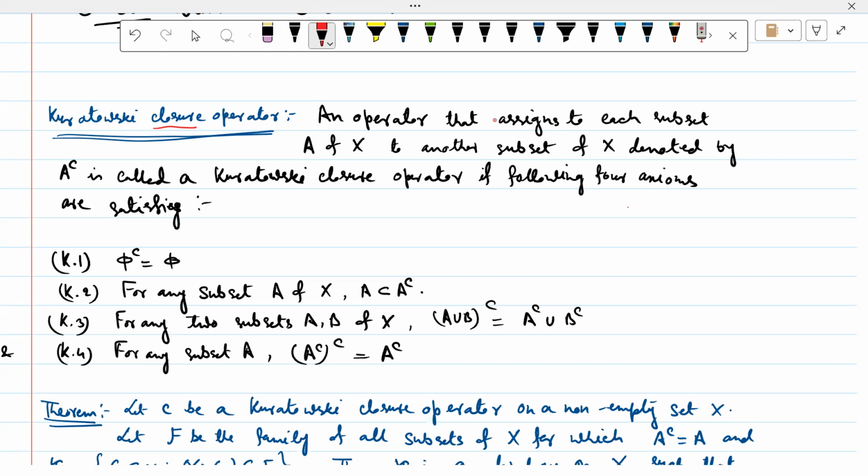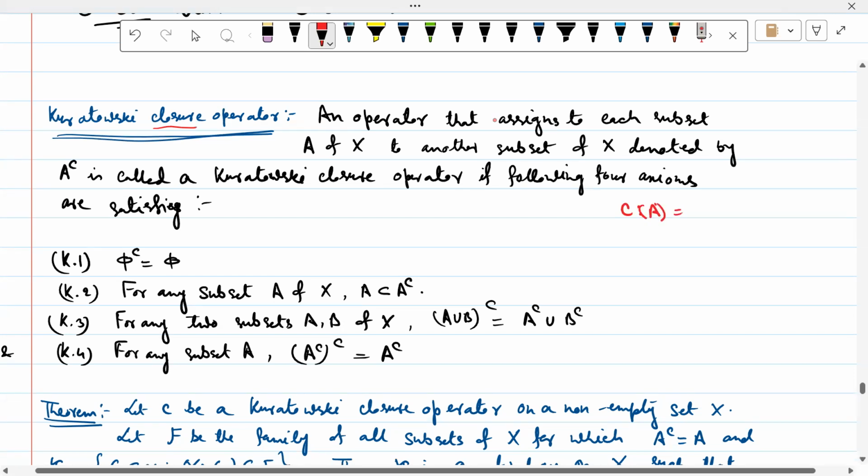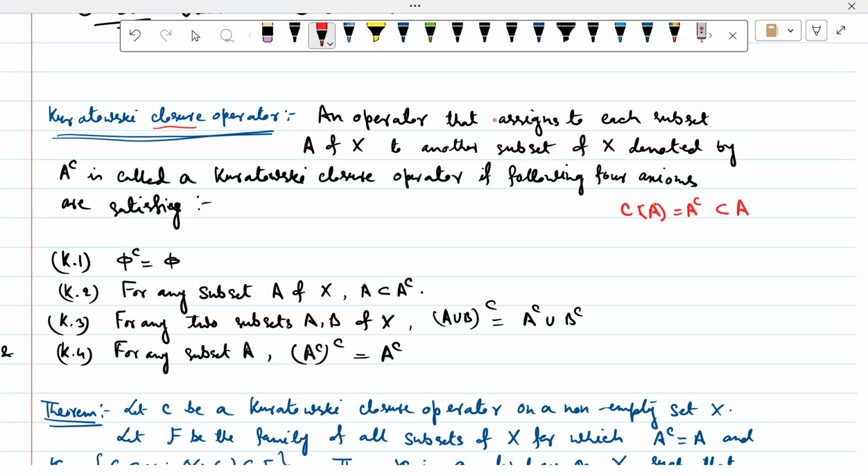So operator কুরাটোস্কি অপারেটর আমরা যদি C দিয়ে ডিনোট করি, C কি করছে, একটা A কে নিচ্ছে, acting on A, which I note as A closure, and this is again a subset of X with certain property. What are the property? That closure of phi, C, is equal to phi for any subset A of X.